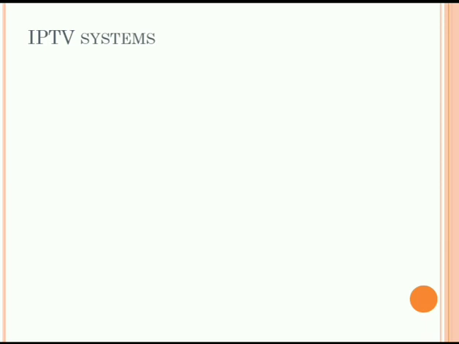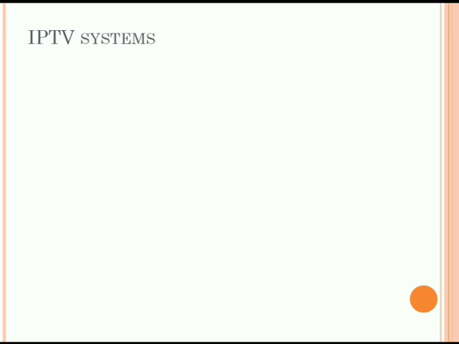Instead of cable television, satellites, or traditional terrestrial networks, we are making the telecast of whatever we want to show on the television by using the Internet Protocol suite over a packet switched network. That is what we are using in this IPTV system.